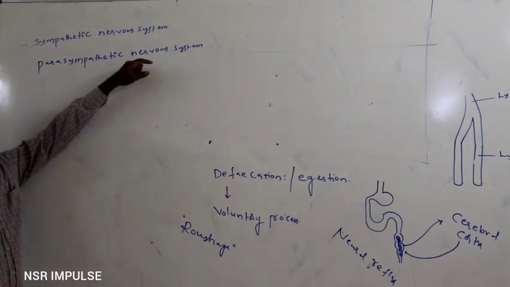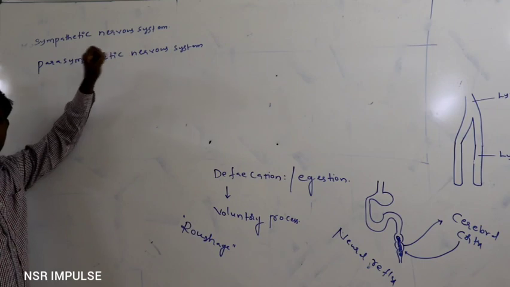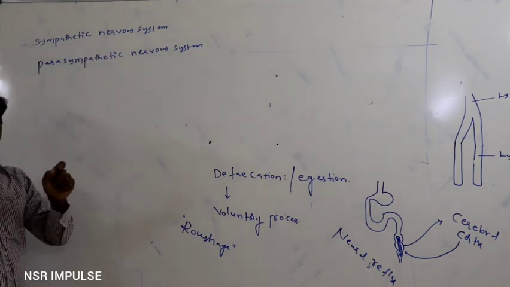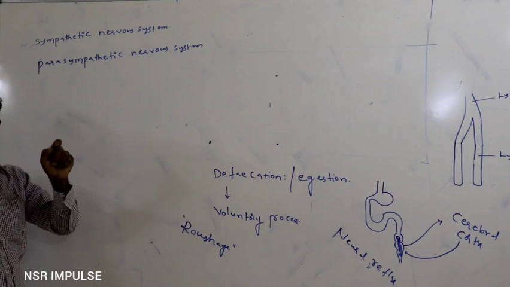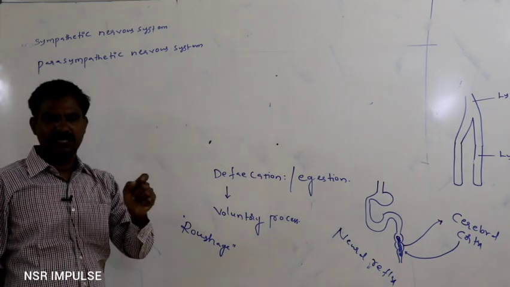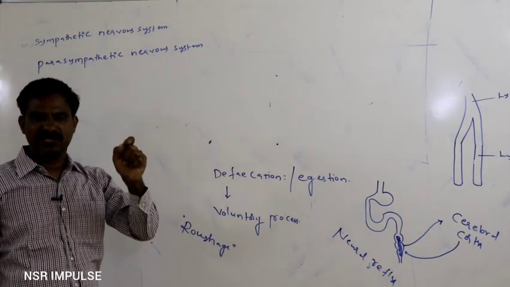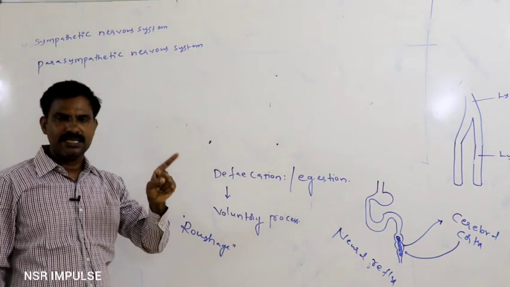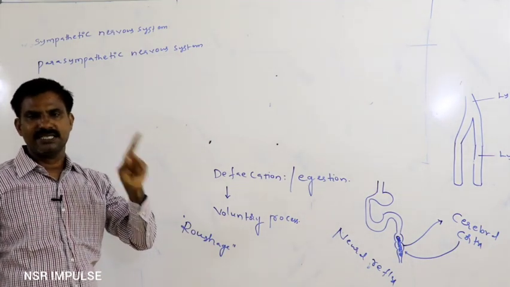This parasympathetic nervous system immediately induces relaxation of the sphincters and increases the peristaltic movement rate. In that way, digestive glands become active. They start the secretion of their secretions into the lumen of the alimentary canal. In that way, digestive system activity increases.